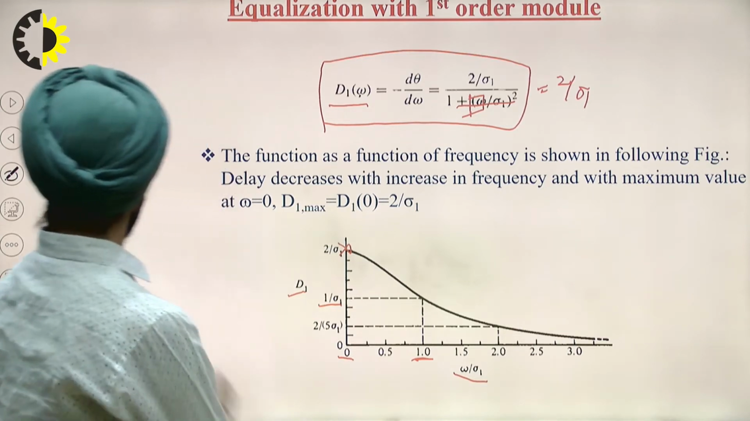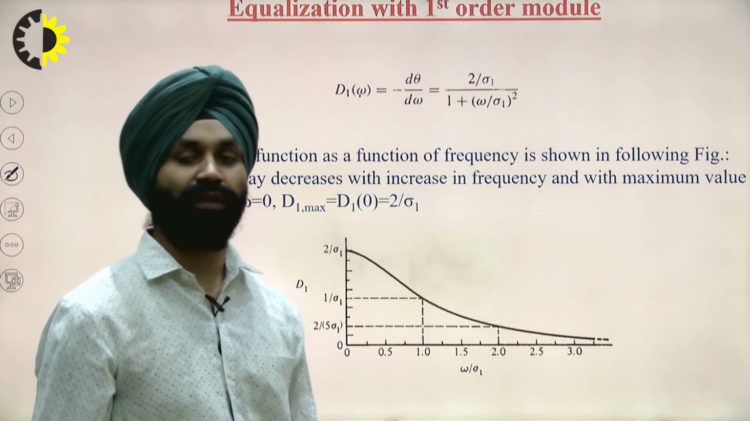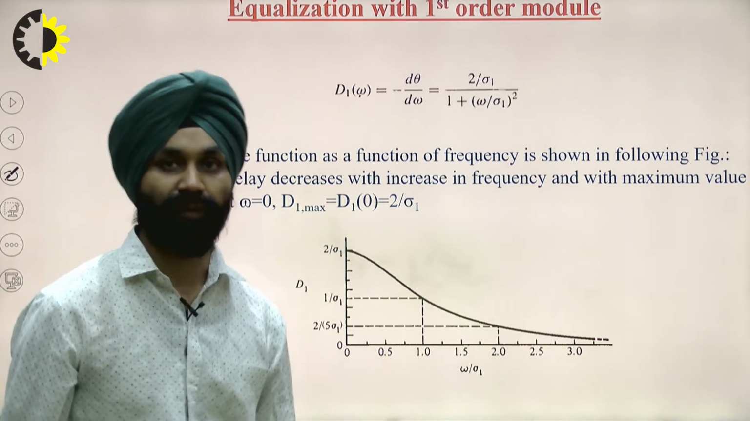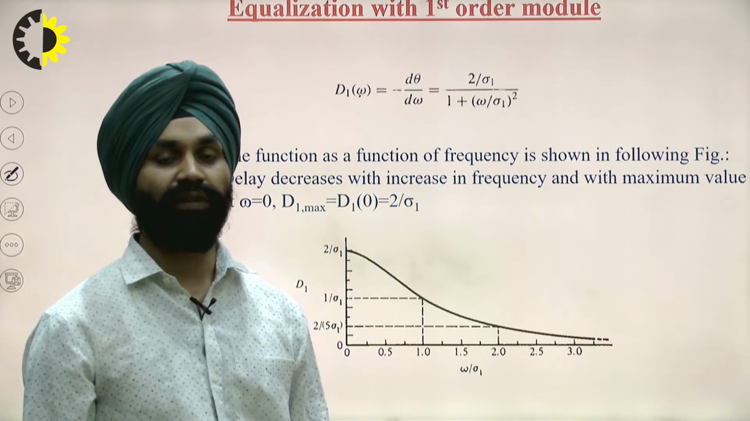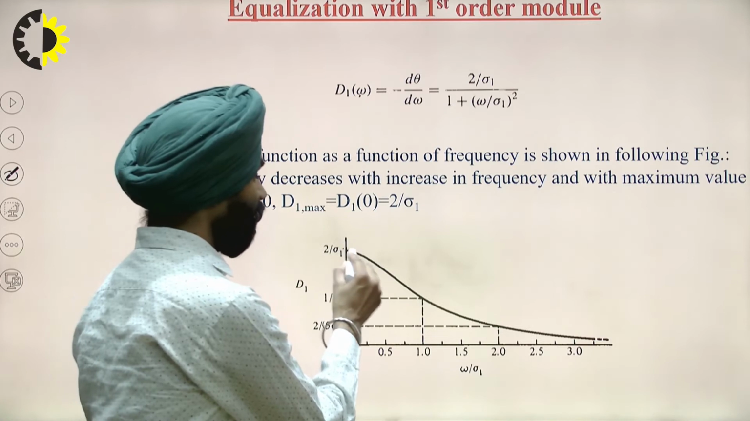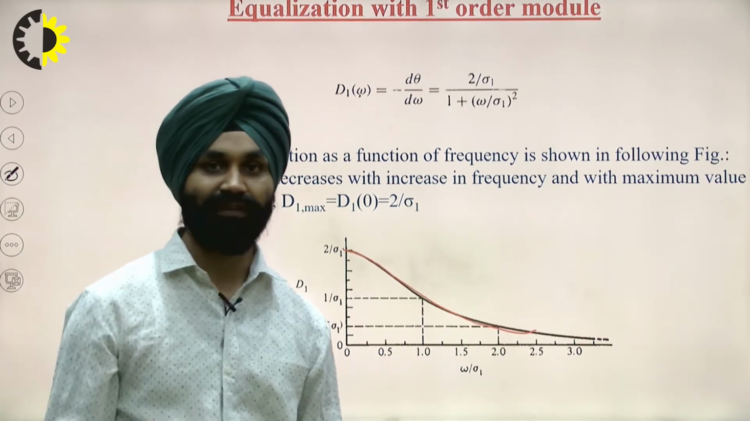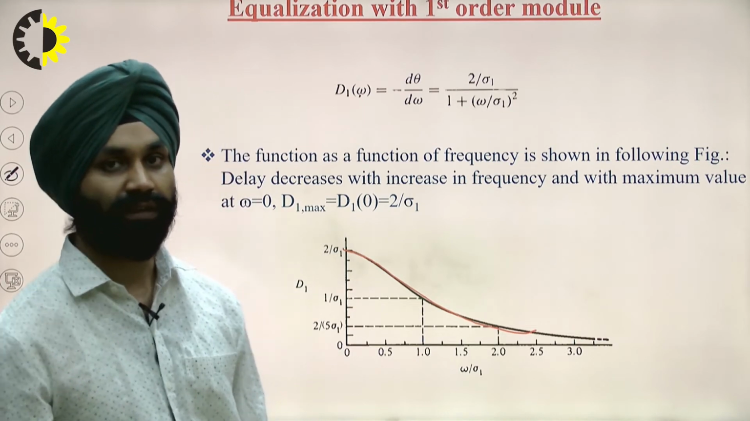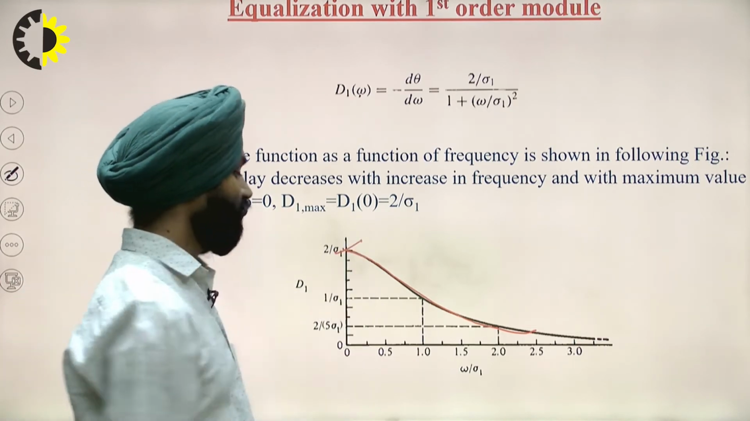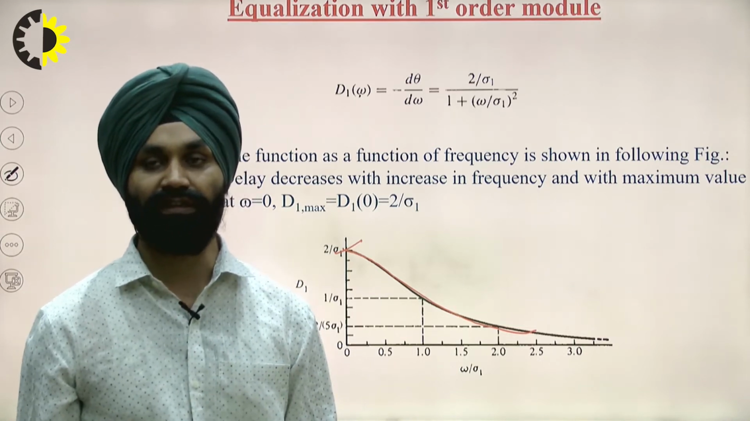Then similarly, we can put the different values of omega by psi1, for which we can find out the delays at the different frequencies. So it gives a curve which is given like this one. Now we can see there is a maximum delay at omega equal to 0, and the delay is decreasing as the frequency is increased.